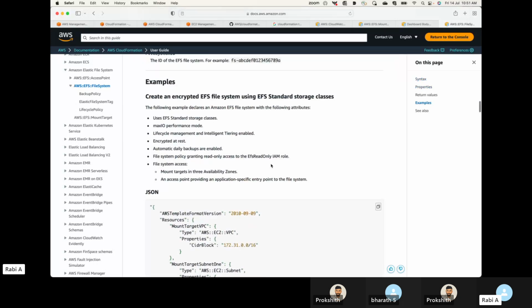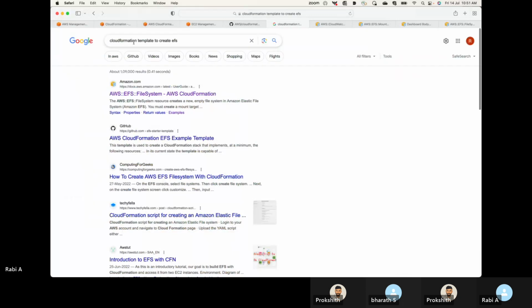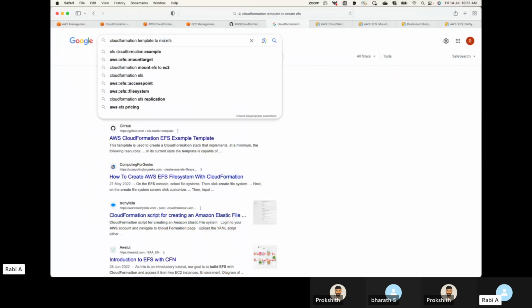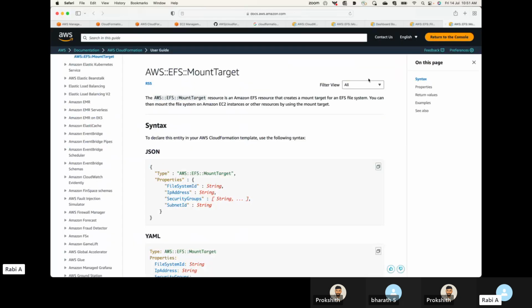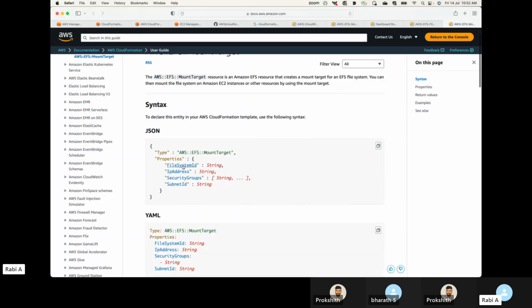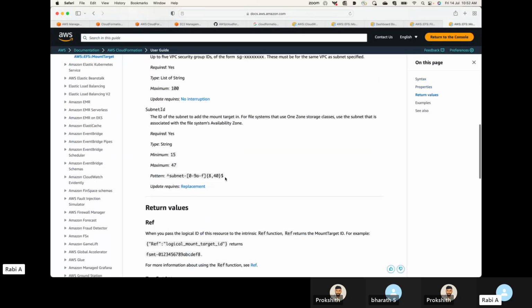Then the template to mount EFS, mount target is what we'll be using for mounting. But to answer your question, everything can be done. Here we'll give the file system ID, where you want to mount it, and all those things.